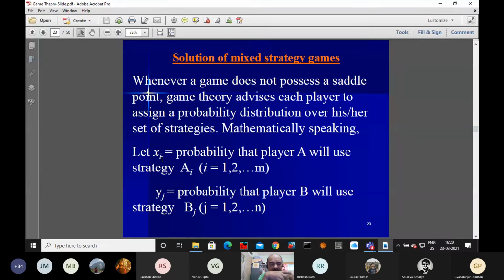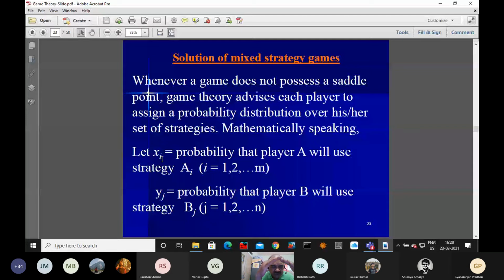Probability of using strategy B1 equals y1. This y1 is less than 1, greater than 0. Probability of using strategy B2 equals y2. y2 is less than 1, greater than 0. Similarly, the probability of using strategy Bn equals yn. This yn is less than 1 and greater than 0.